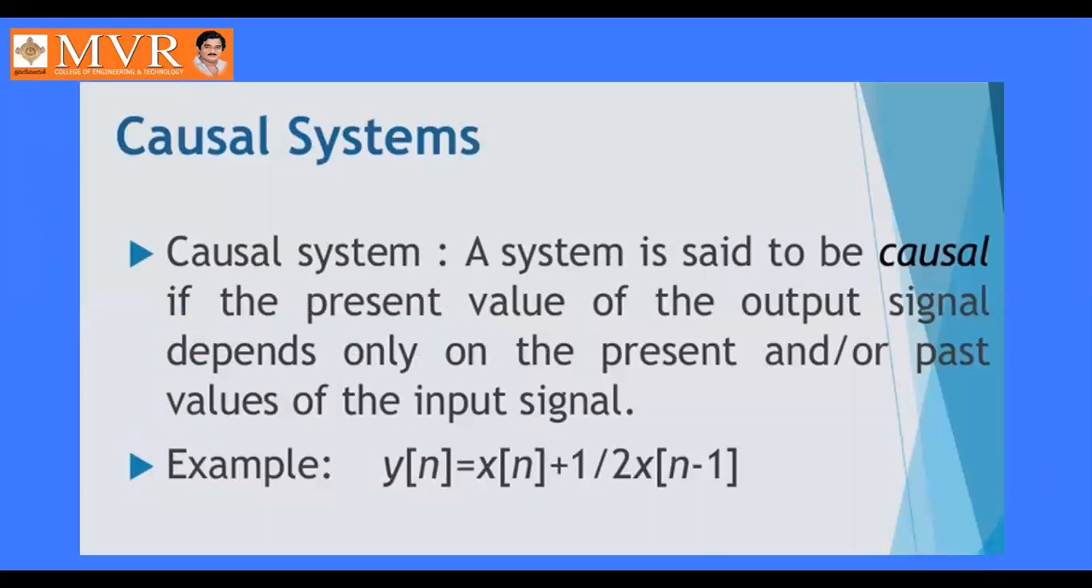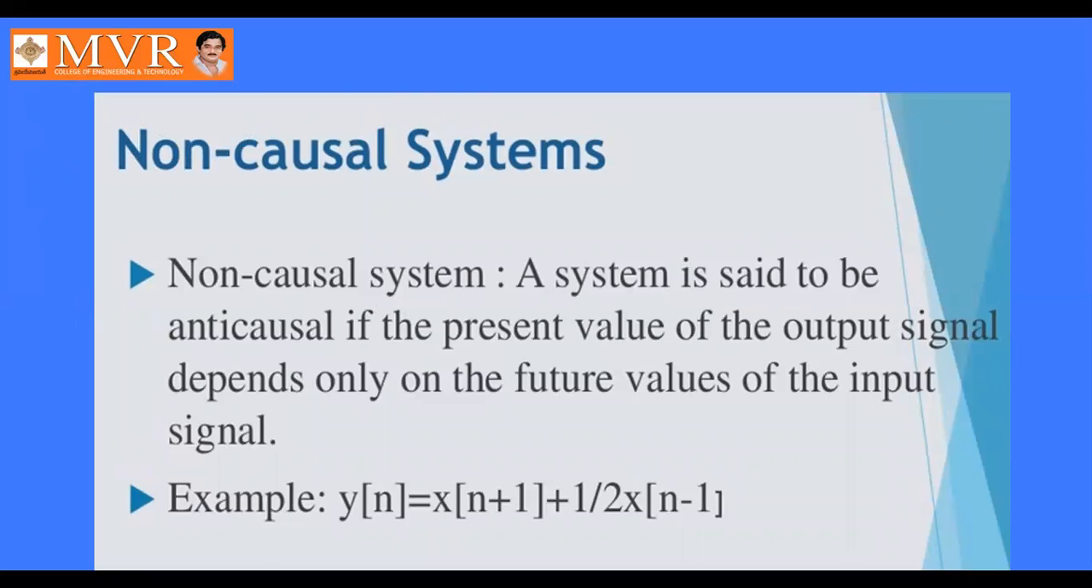Causal means the output depends upon the present and past values of the input signal. That is, y of n equal to x of n plus 1 by 2 times x of n minus 1. A non-causal system is one that depends upon future values.